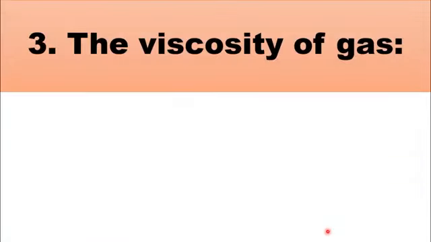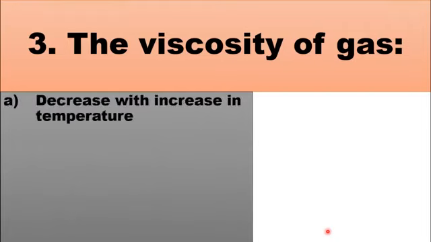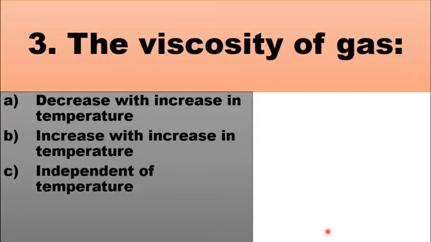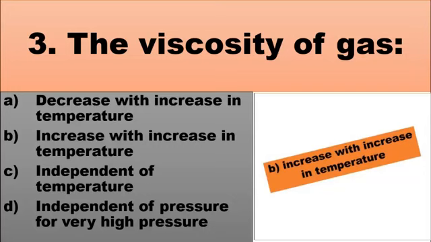MCQ number 3 is: the viscosity of a gas. The choices are A decrease with increase in temperature, B increase with increase in temperature, C independent of temperature, and D independent of pressure for very high pressure. The viscosity of liquid decreases with increase in temperature, while the viscosity of gases increases with increase in temperature. So the right choice for this question is B increase with increase in temperature.